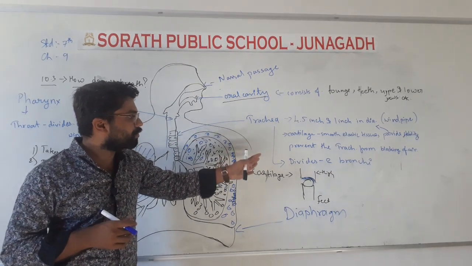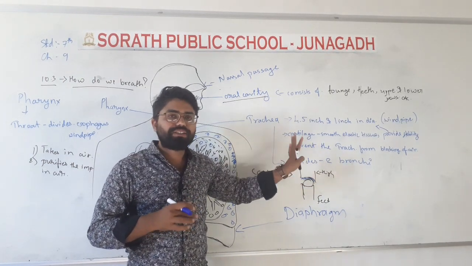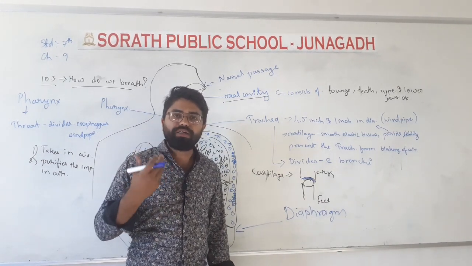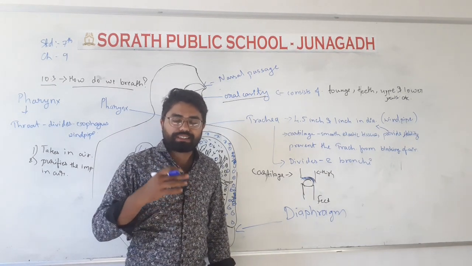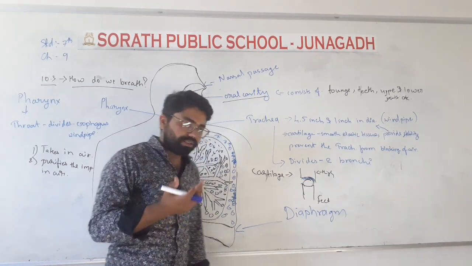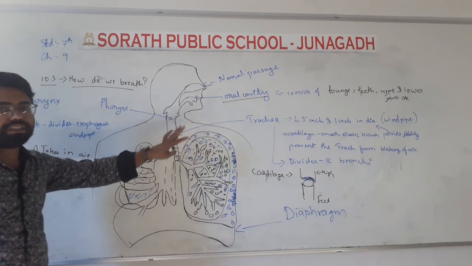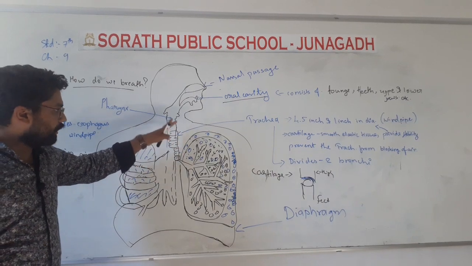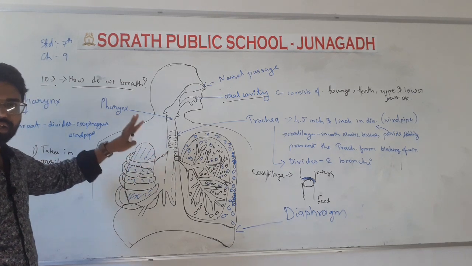Okay, there is no need to remember all these things, that trachea is covered with the cartilage and all these things. Just remember that the pipe through which the air passes is known as a trachea, and the pipe through which the food goes to our stomach or intestine is known as an esophagus. Okay, students. Now there is a pharynx present in between also. It is known as a throat also. Pharynx means one type of throat, and it divides into two parts, one for air and one for food. It divides the food and air into two parts. It is the main work of the pharynx.